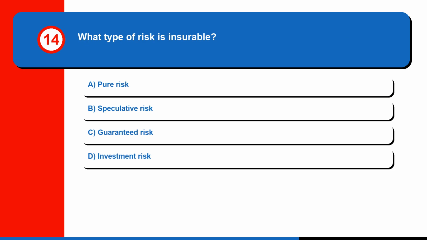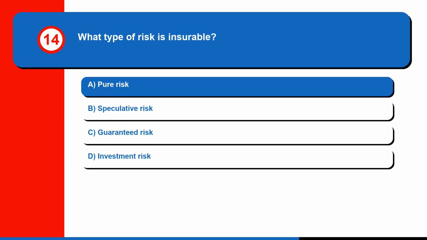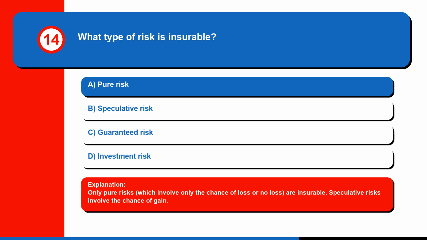Question 14. What type of risk is insurable? A. Pure risk, B. Speculative risk, C. Guaranteed risk, or D. Investment risk? The correct answer is A. Pure risk. Only pure risks, which involve only the chance of loss or no loss, are insurable. Speculative risks involve the chance of gain.